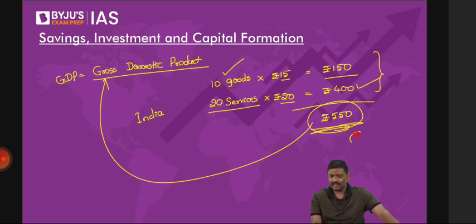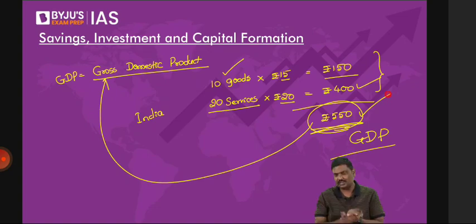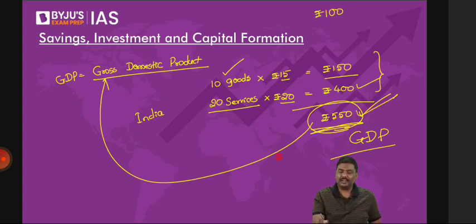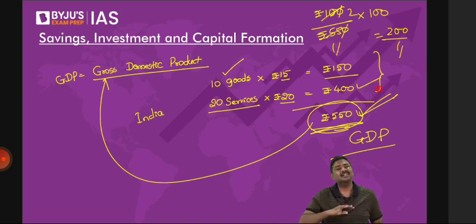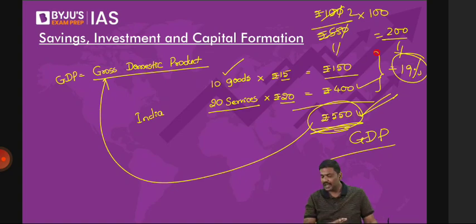So imagine that in the last 1 year, we have produced 550 rupees worth of goods and services in India. And the amount of investment we have done in the last 1 year is, let's say, 100 rupees. The value of GDP is 550. Now simply calculate it. Again, UPSC will not ask you all of this. How much will you get? You will cancel the 10s, 5 11s, 5 2s, so 200 divided by 11. I'll just round it off, 19%. Your capital formation rate is 19%. That is the basic idea of the rate of capital formation.